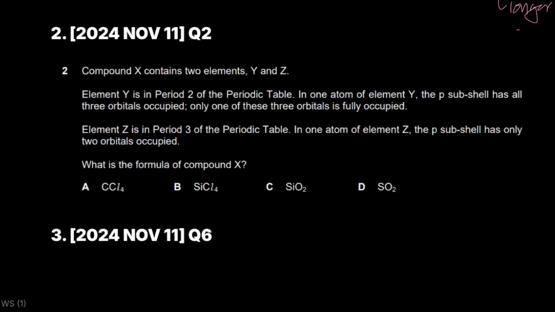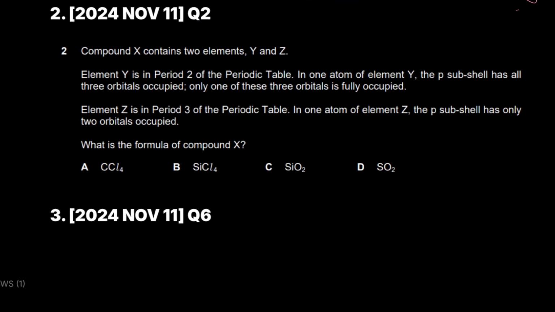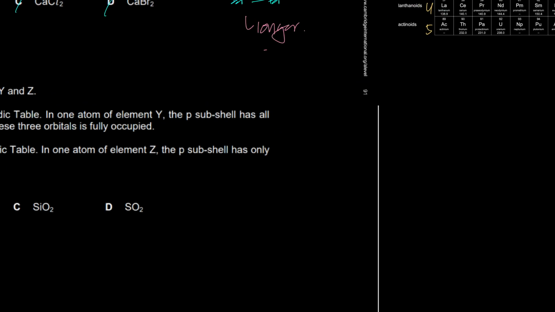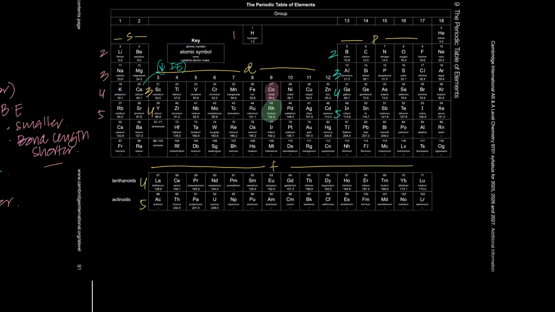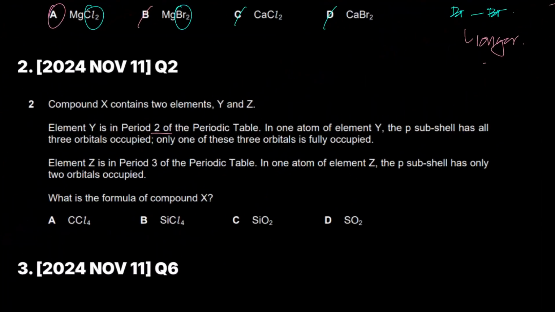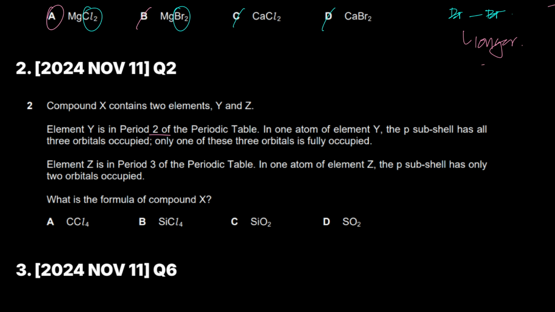That's how easy these MCQs are. Compound X contains two elements, X and Y. Element Y is in period 2 of the periodic table. So element Y is amongst these fellas. Good stuff. And he's saying element Y, the p subshell, in one atom of element Y, the p subshell has